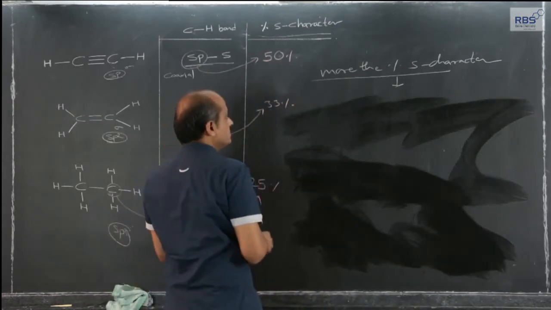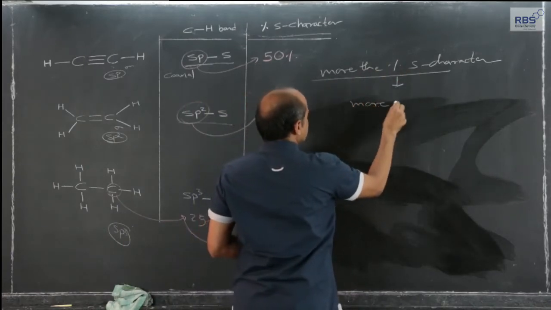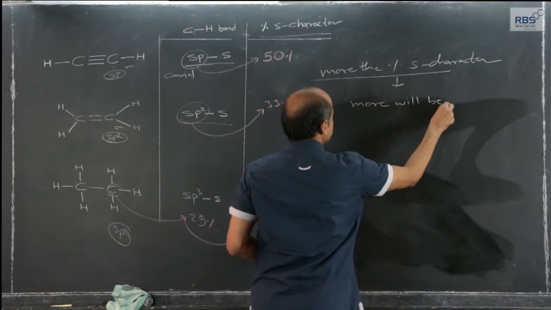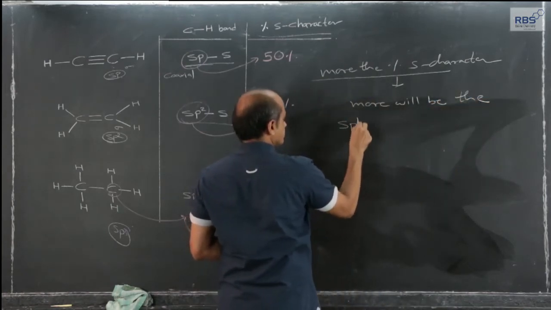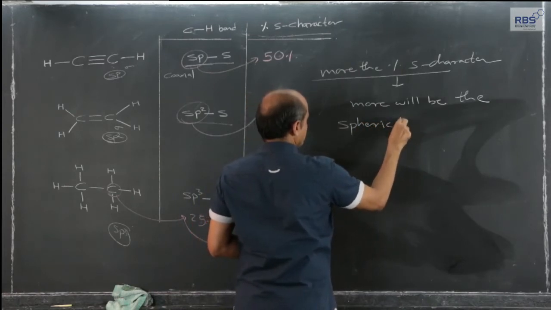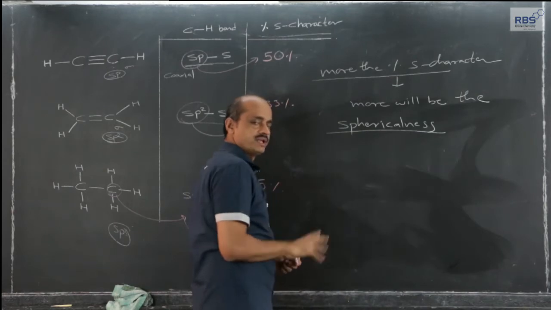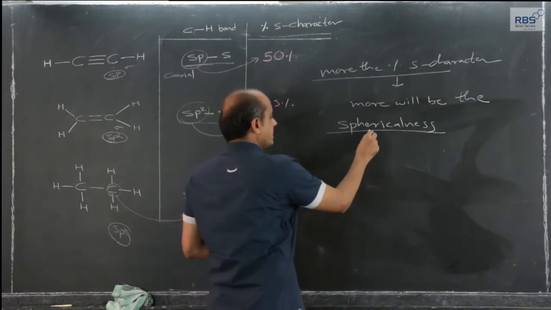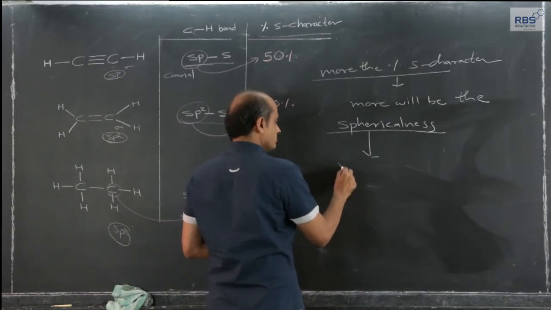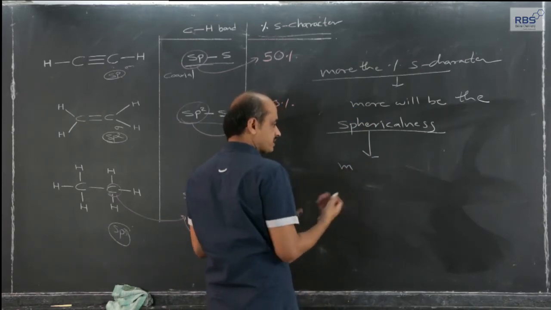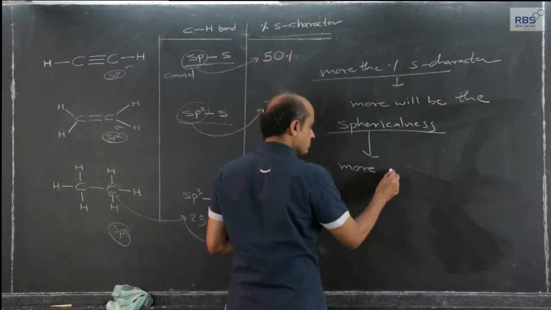What does it mean? The more the percentage s character, the more will be the sphericalness, the more spherical the character, and what effect will it have?